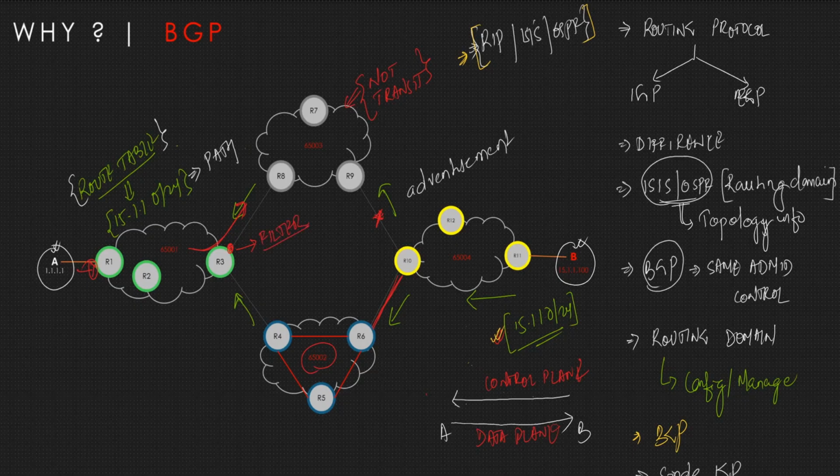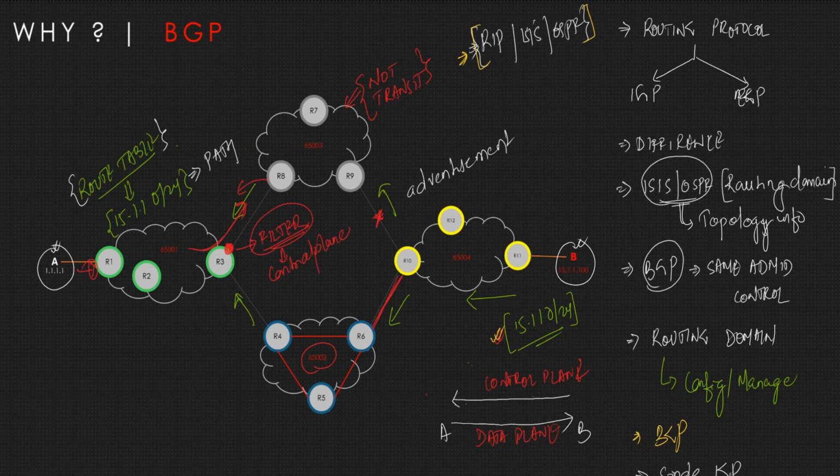So what kind of filter will you apply here? We need to apply a filter in the control plane, right? Which is a filter in terms of the route table. Whenever there is an advertisement, it should be blocked over here, so that in our routing table, we will have only one route via 65002, right? So we'll apply a filter.